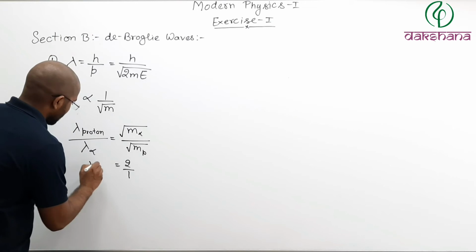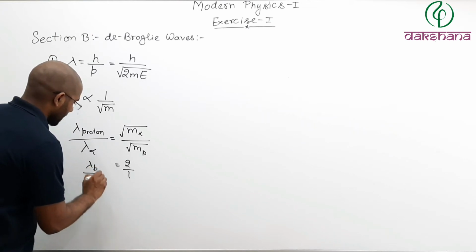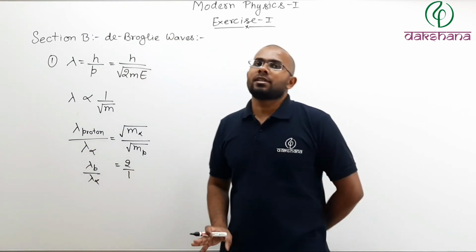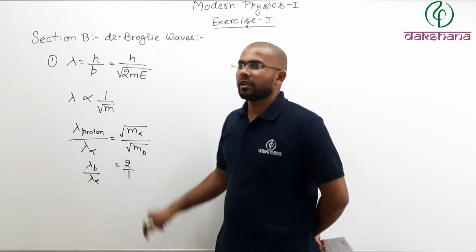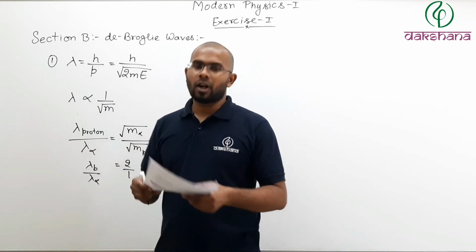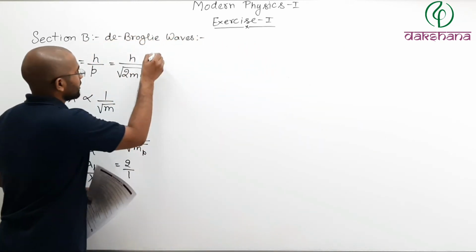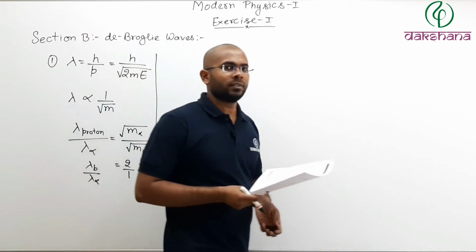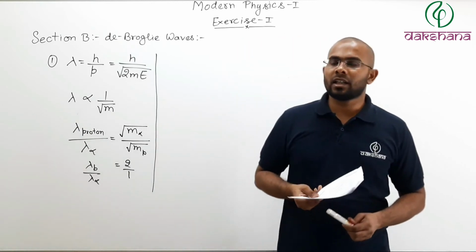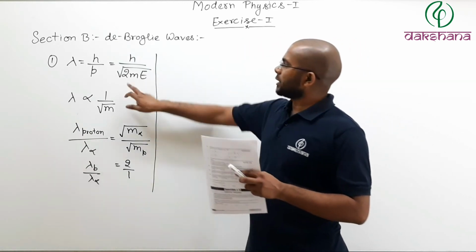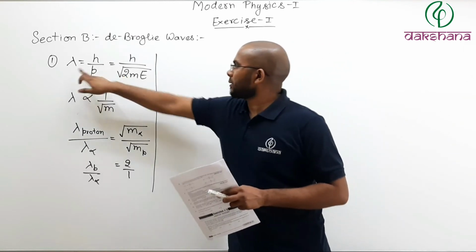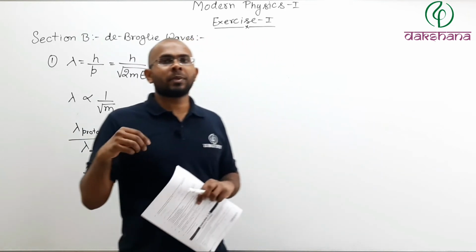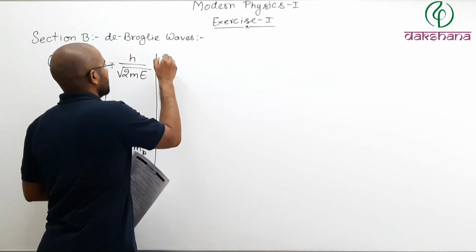So lambda of proton divided by lambda of alpha particle, if they have the same energy, that will be 2:1, that is your option number 2. So that is your question number 1: how to find the ratio of lambda proton to lambda alpha particle if they have the same energy. You can use this formula, lambda equals h by root over twice the mass of the particle multiplied by the kinetic energy of the particle.